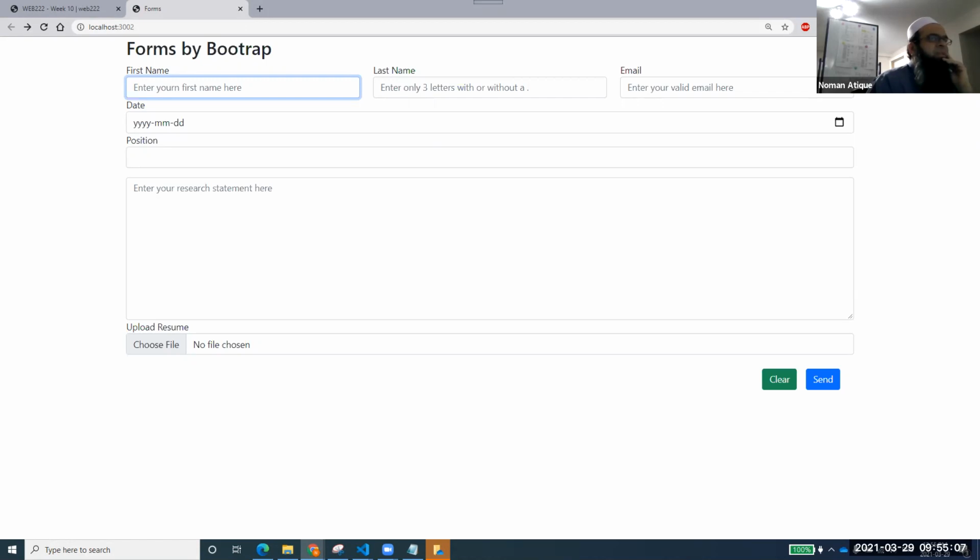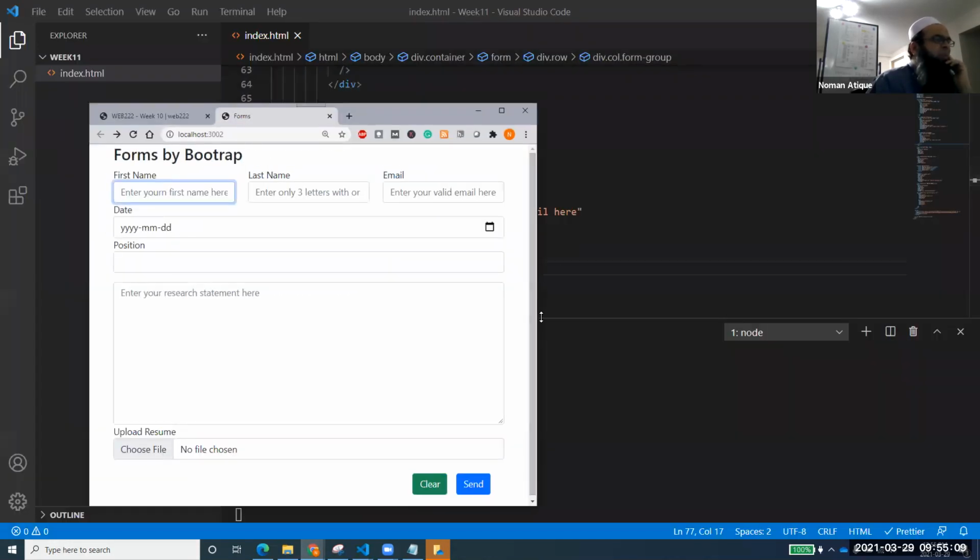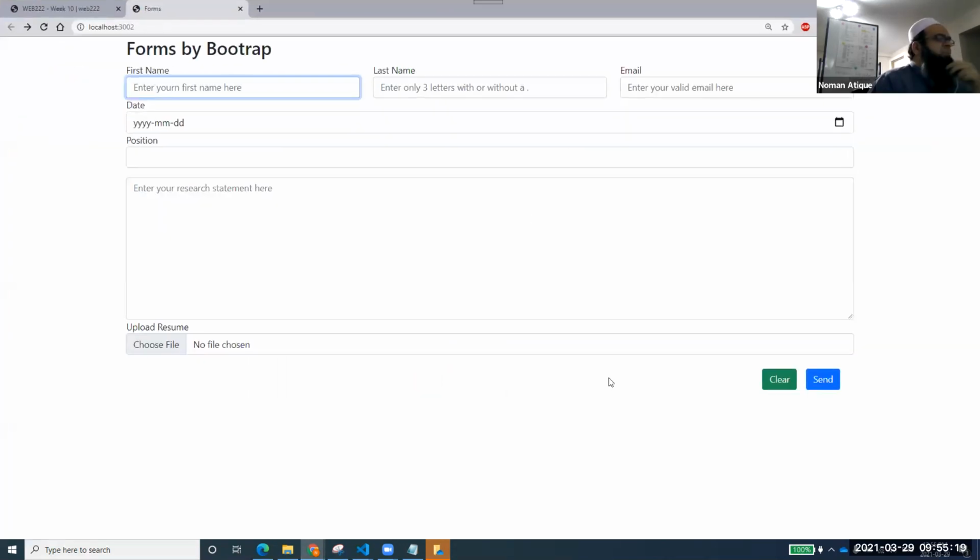Now, if I save this and run, do you see here? This is something interesting. Now my 3 boxes are coming in the same row. Is everyone able to do that? I have just changed the same form to something different.